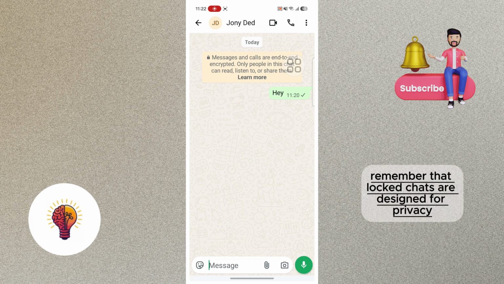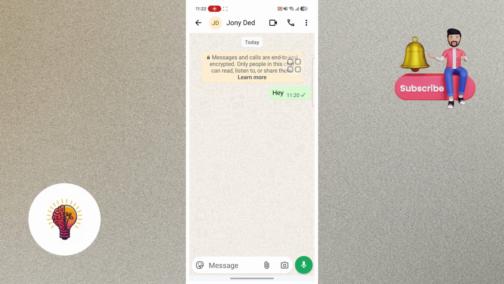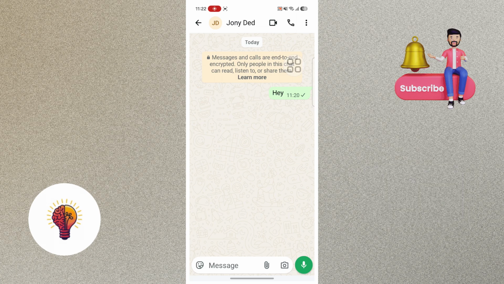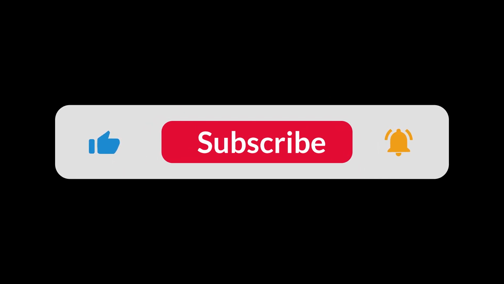Always remember that locked chats are designed for privacy, so they stay hidden unless you manually unlock them. This helps keep your private conversations safe from anyone who may access your phone. After checking, you can exit and continue using WhatsApp normally. Follow these steps carefully for quick access anytime and ensure your chats remain secure and easy to manage going forward.